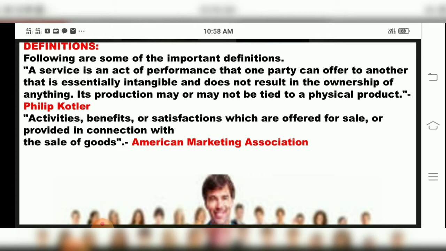So who is saying this? Professor Philip Kotler has told that a service is an act of performance that one party can offer to another, that is essentially intangible and does not result in the ownership of anything. Its production may or may not be tied to a physical product, children.